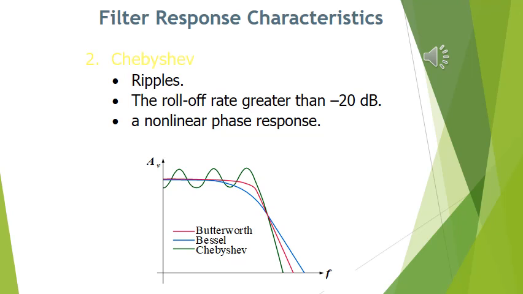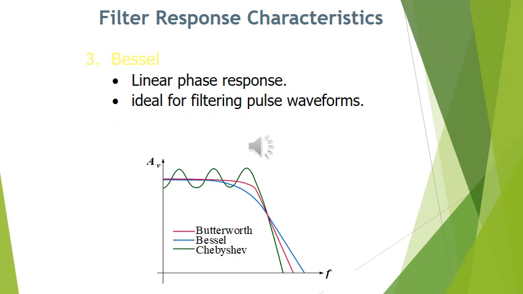Chebyshev filters give us a greater roll-off rate or greater drop rate, more than minus 20 dB. So the response is non-linear, and it has ripples in the pass band region. Bessel filters, as I showed with the blue line, are good for filtering of pulse waveforms, and they have a linear phase response.